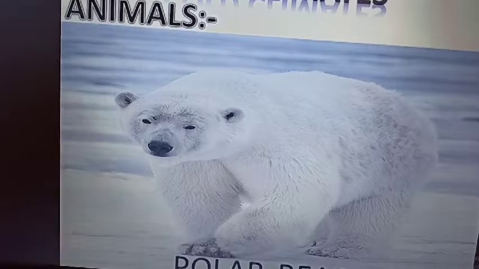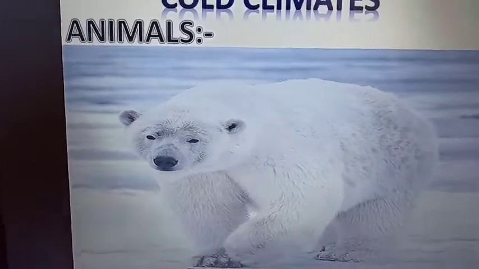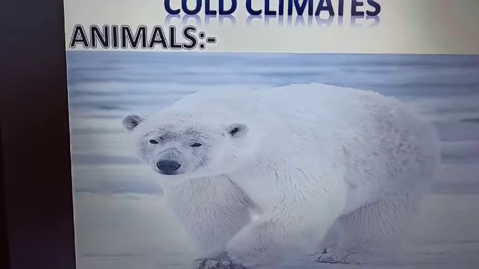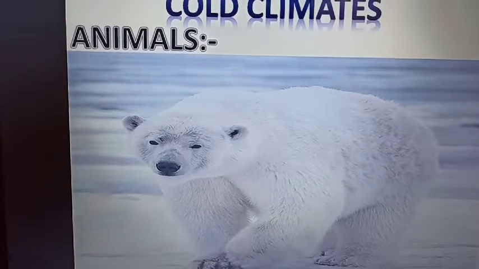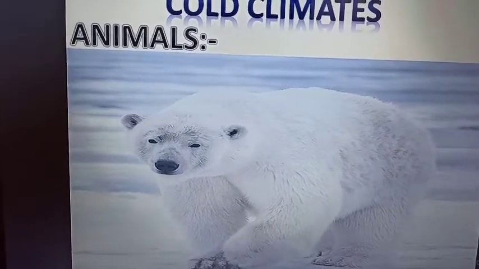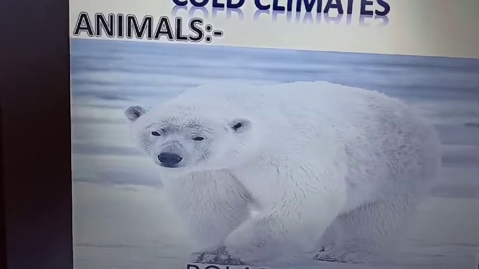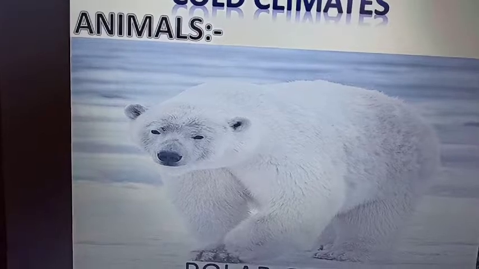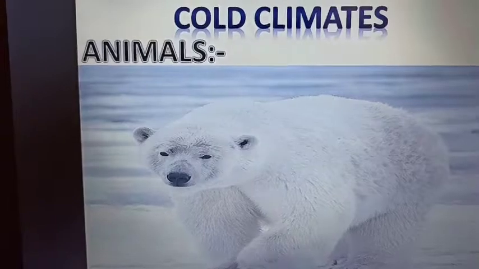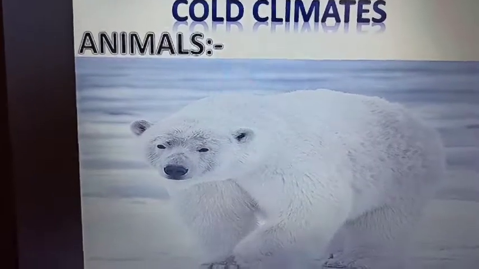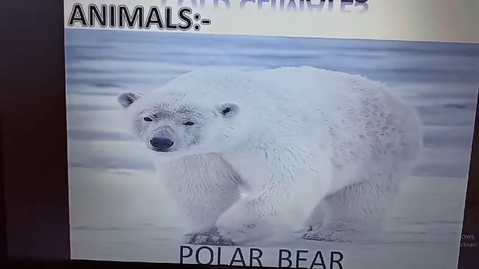And they spend the worst kind of winter with the help of that fat stored in their body. Slowly they get energy from those fats, and they can survive for a long time without food and water in their den. And they also take care of their babies.